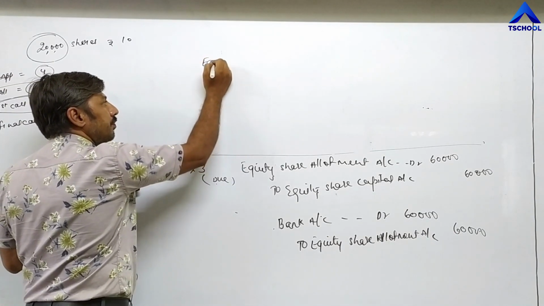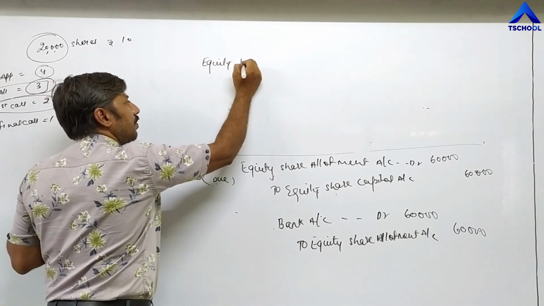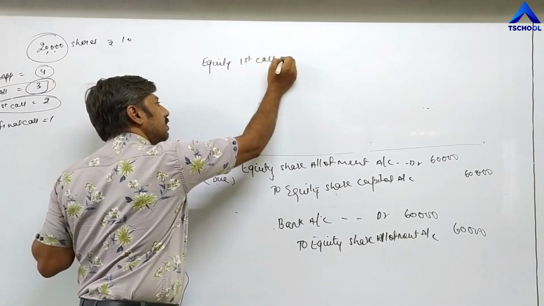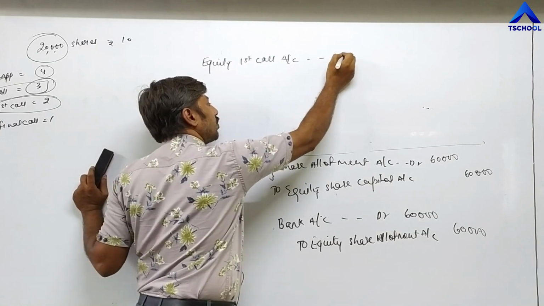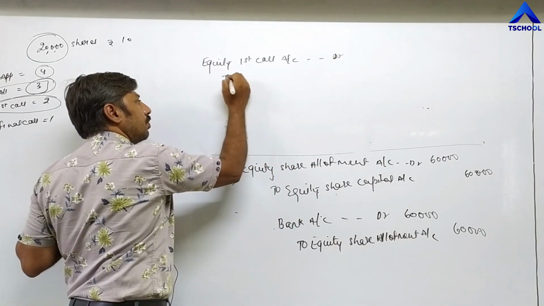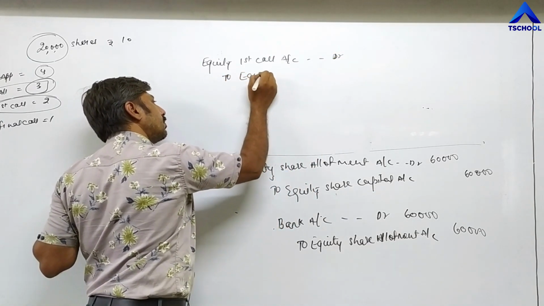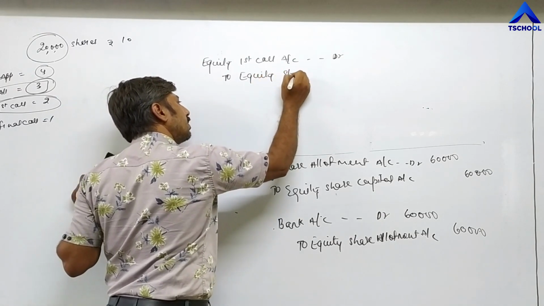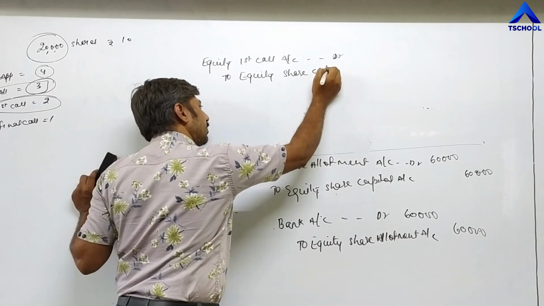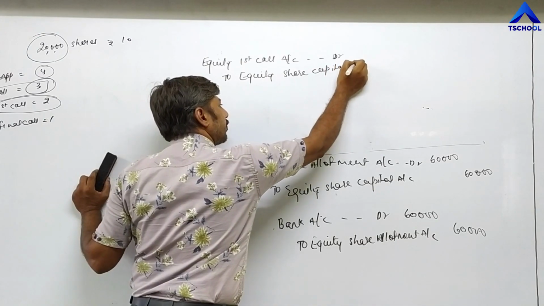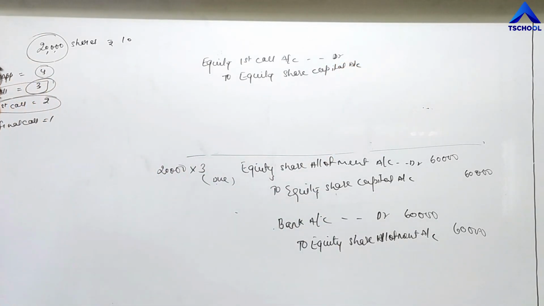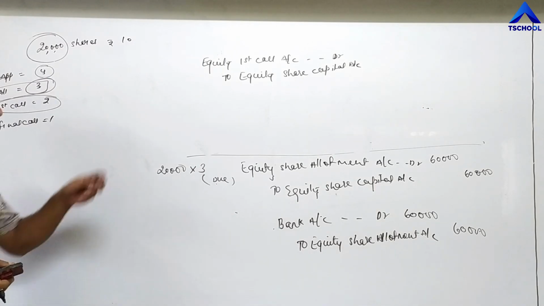Equity first call account debit to equity share capital account. This is advance entry. Company is passing that this and this amount we have to take from different shareholders.